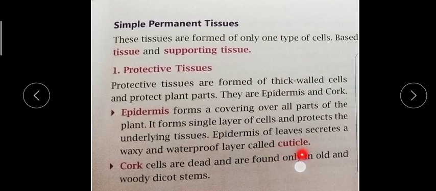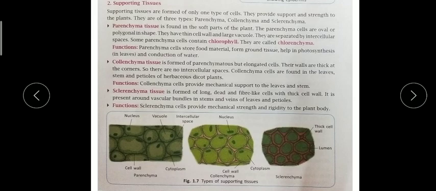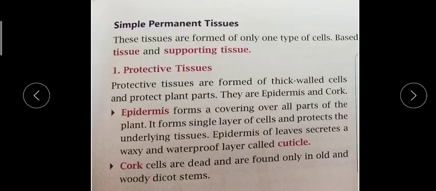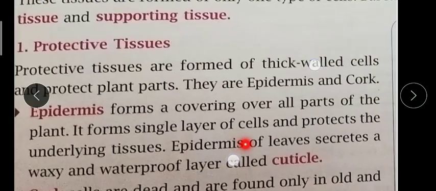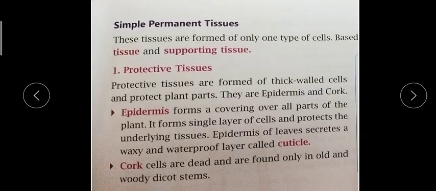This diagram is not given in your book, but here you can see one diagram is given on page number 13, figure 1.6. In that you can see they are showing you upper epidermis and lower epidermis. So these are the skin of the cell.